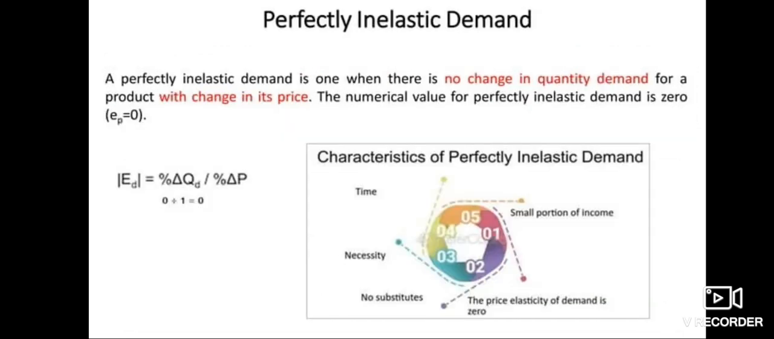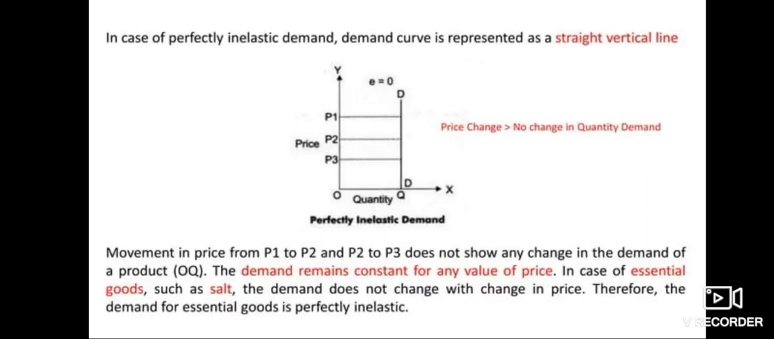Perfectly inelastic demand: demand for a product does not change with the change in its price. The numerical value for perfectly inelastic demand is zero. Characteristics of perfectly inelastic demand: necessity, no substitute, small portion of income. In case of perfectly inelastic demand, the demand curve is represented as a straight vertical line.